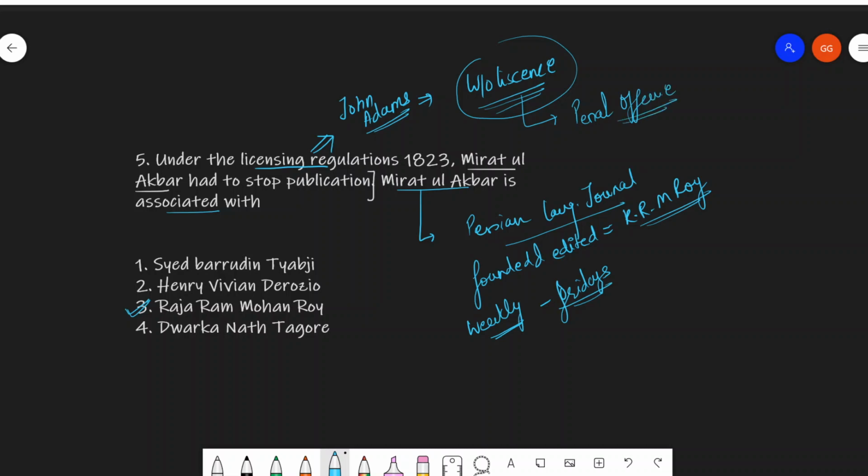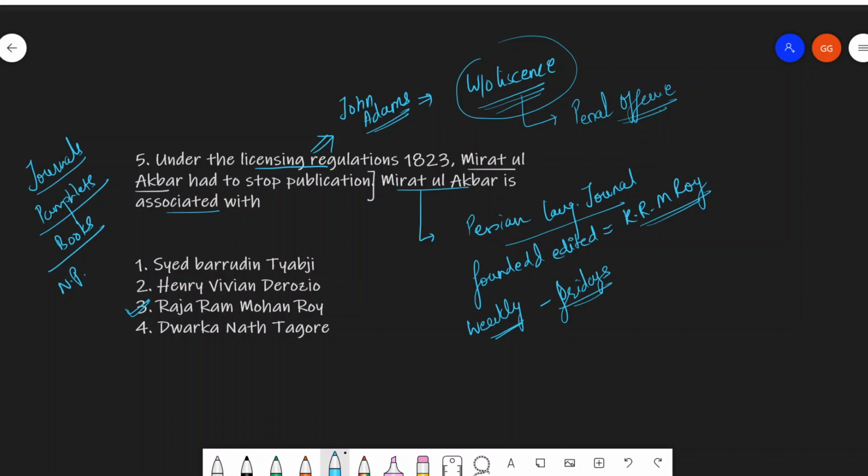The act was extended to cover journals. It also covered pamphlets, books, and newspapers. These restrictions were chiefly directed against the Indian language newspapers or those edited by Indians.